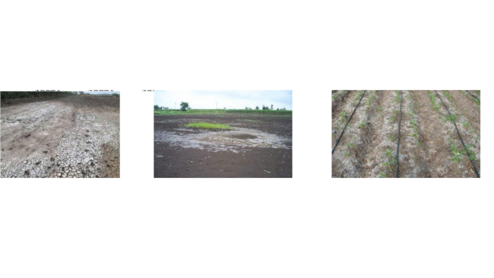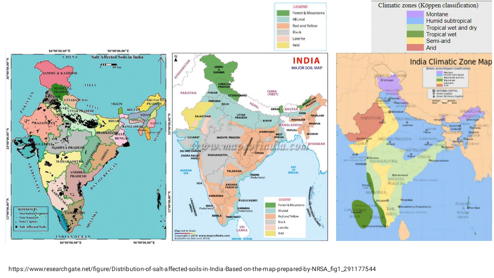Now you can have a look at how salinization affects the ground. It's visible. The map on the extreme left shows the distribution of salt affected soil across India, and you can see the black spots.